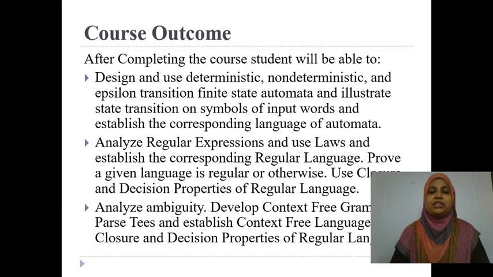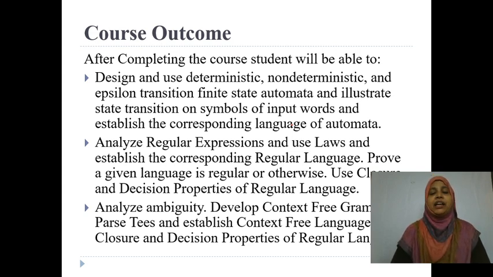Already you learned the first unit. After completion of this syllabus, you are able to perform the input words and establish the corresponding languages of the automata. You are going to write what type of language is going to be accepted by the automata you are going to learn. Next is to analyze regular expressions, use laws, and establish the corresponding regular language. Prove a given language is regular or otherwise. Use closure and decision properties of regular language.